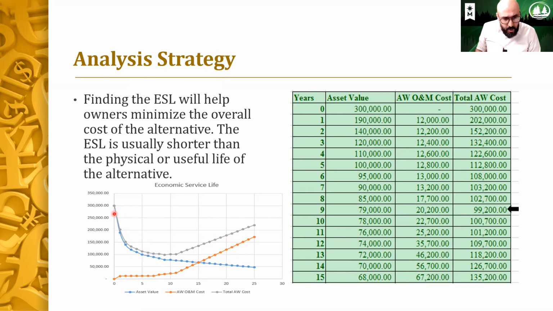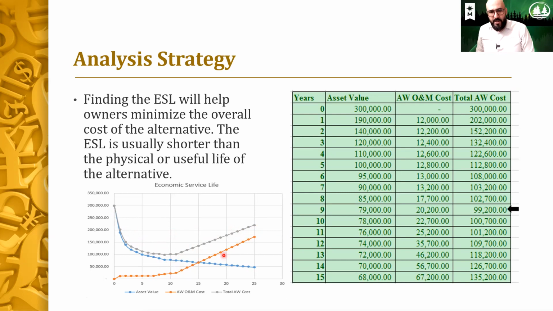The gray line shows the cost for that asset, and you will see that the number decreases until one point, right there, which is the lowest point, and that would be year 9. And then it will start to go up, and in this case it would make sense to replace that asset in year 9.